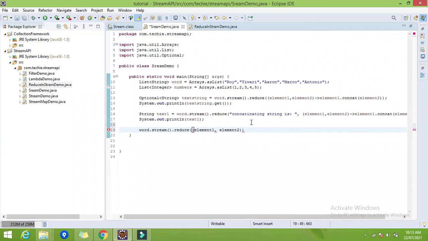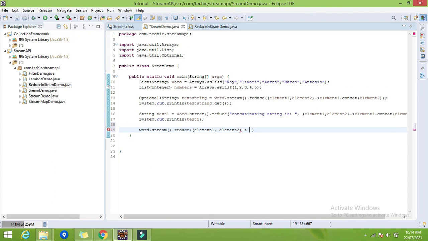Then specify the body of the lambda function. So what I want is the longest string. As I already told, whatever the result is will be accumulated into the first argument. So I will check which is the longest string between these two arguments. Whichever is the longest, I will save into element 1. Then again the next element I will compare with this, whatever is the longest I will save into element 1, like that.